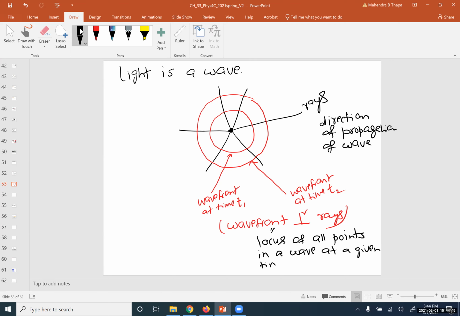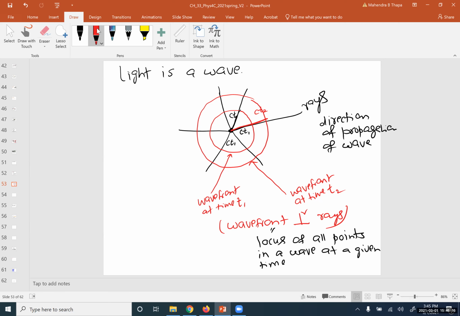For example, if you consider only this time, this distance will be the same. For example, this is the air, then it will be c times t1. This distance also will be c times t1. So every distance will be c times t1. If you consider the other part, this will be c times t2. So it is the locus of all the points.